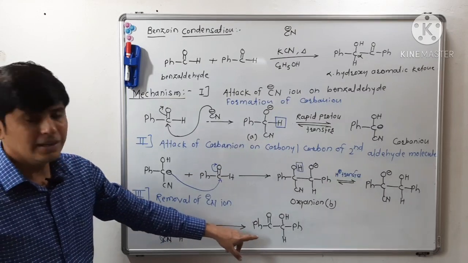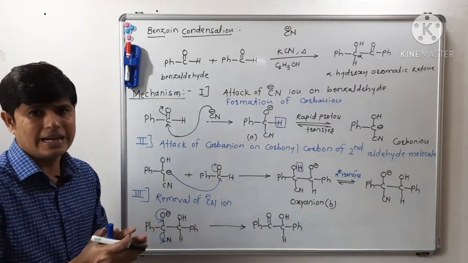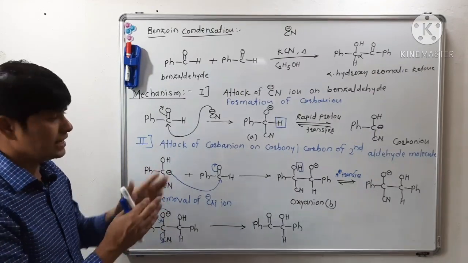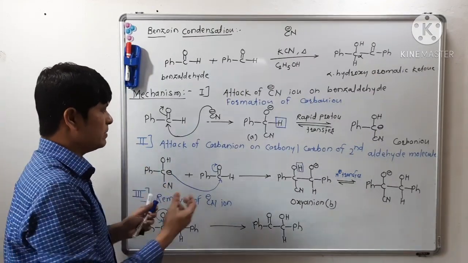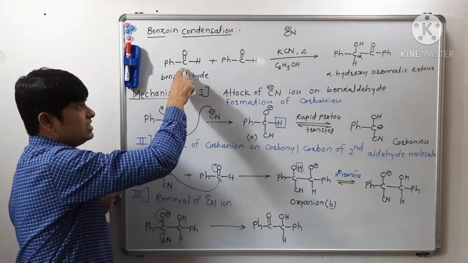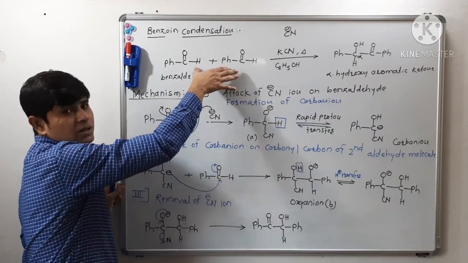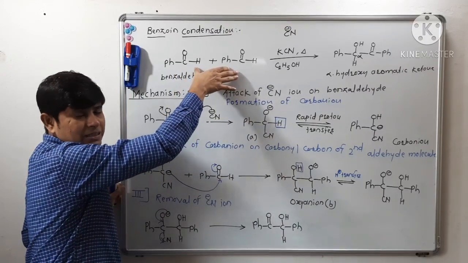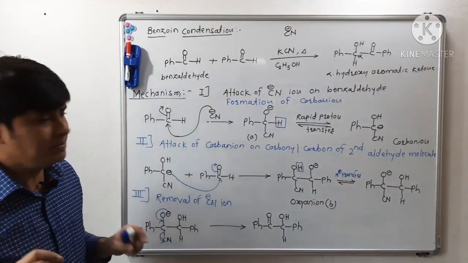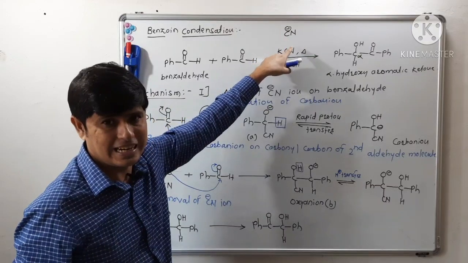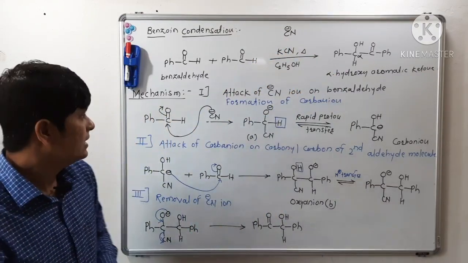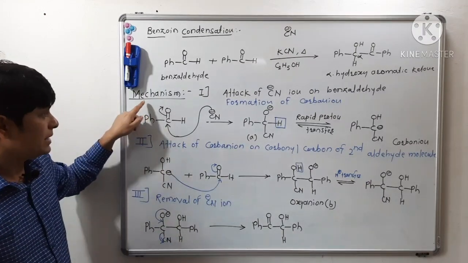So in this way we can write the mechanism for benzoin condensation. Okay, let's see once again. I will explain to you what is benzoin condensation. Benzoin condensation is the condensation of aromatic aldehyde having no alpha hydrogen atom in presence of cyanide ion as a catalyst to form alpha hydroxy aromatic ketone, isn't it? Now see what is the mechanism.